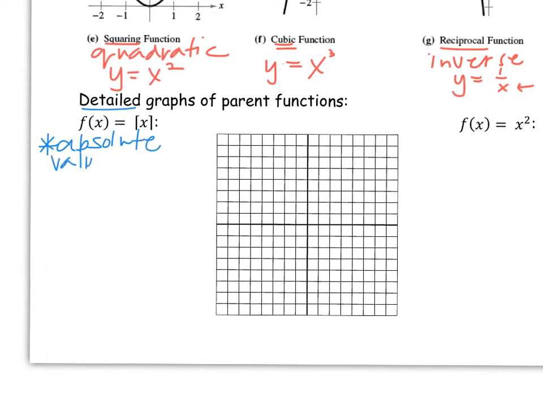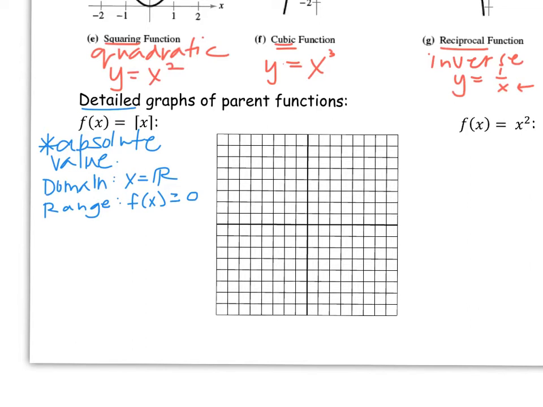Anytime you have the bars on each side, this will be the parent function that we work with. Our domain represents all possible input values. And the values go from left to right forever and ever, so we would say x will equal all real numbers. We can plug in anything we want for x. Our range, or our output values, since absolute value always represents positive outputs only, the distance away from 0 on a number line, we're going to say f of x for our output has to be greater than or equal to 0 for the parent function.